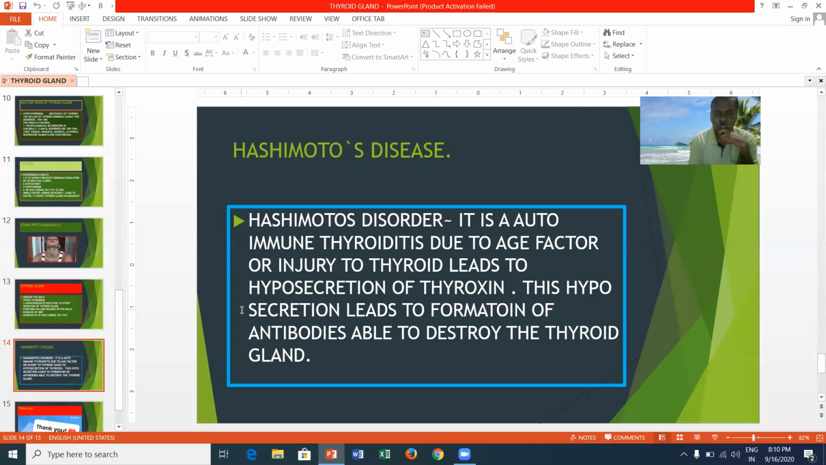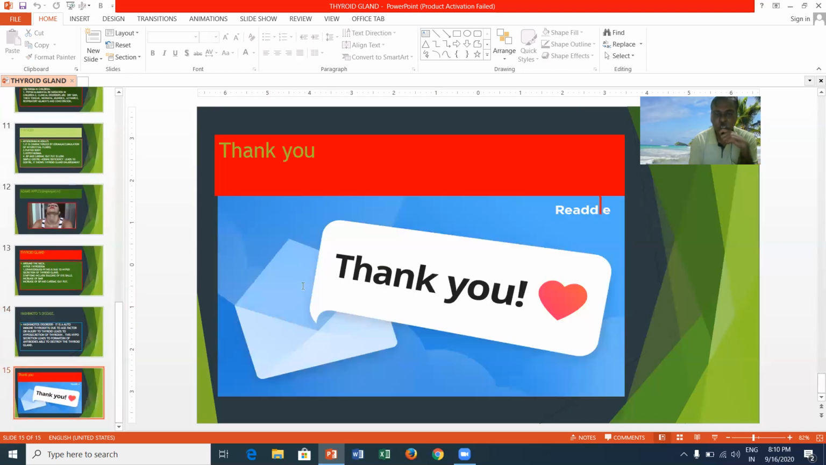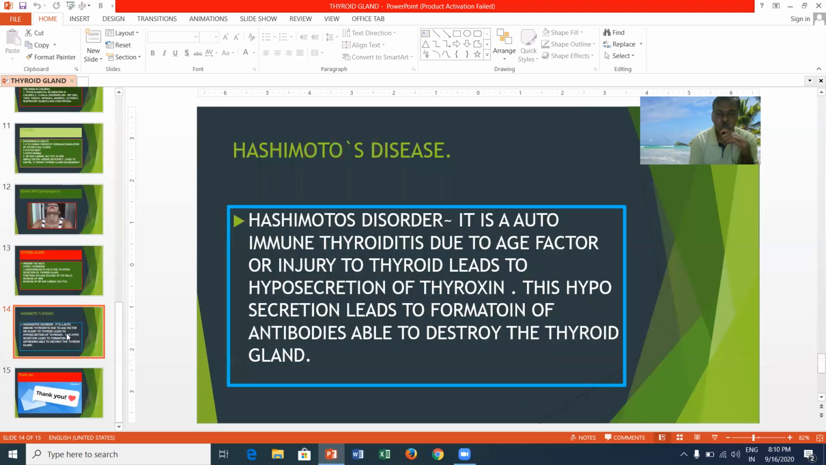Hashimoto disorder. This is also an autoimmune disorder. This autoimmune disorder is mainly due to immune thyroiditis caused by age factor or injury to the thyroid gland. It leads to hyposecretion of thyroxine. This hyposecretion leads to formation of antibodies. These antibodies are able to destroy the thyroid gland. This is nothing but the suicide of the thyroid gland.